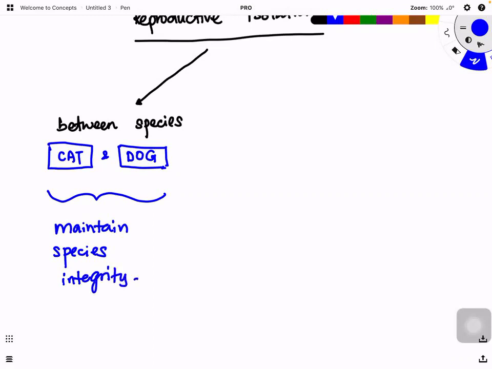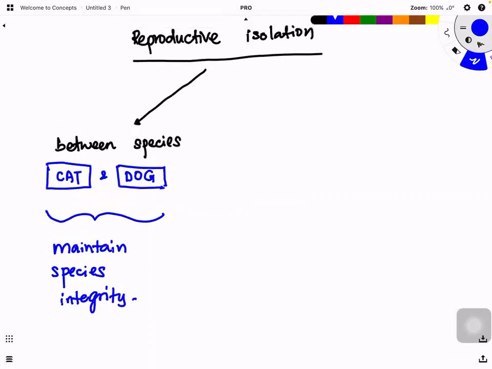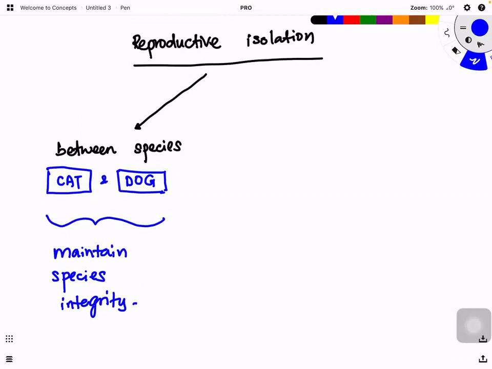Species integrity. Try to imagine if there is no mechanism to stop it, or we don't have reproductive isolation between the species, then one day a cat meets a dog and comes out with another species. Then that new species meets another species and comes out with another new species.